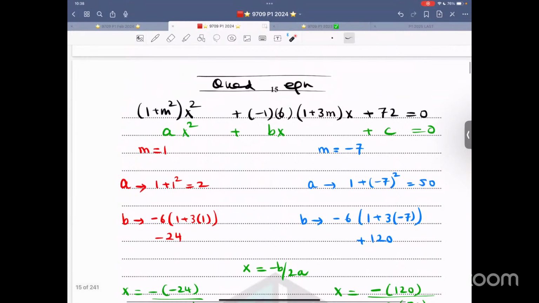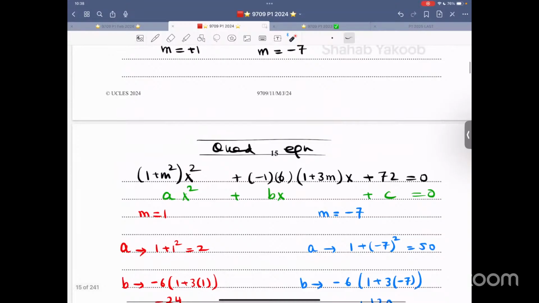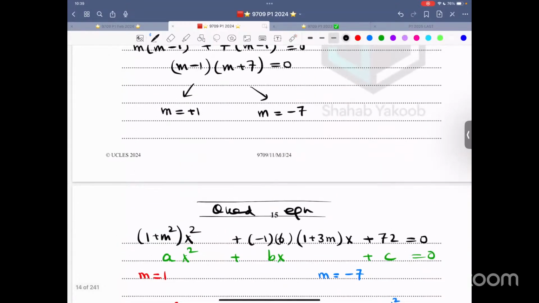So now over here, when m is 1, let me evaluate a, let me evaluate b, and let me use this concept, which is what? Which is x is minus b over 2a. How do I get this concept? I get this concept because x is minus b plus minus square root b square minus 4ac, the whole thing over 2a.